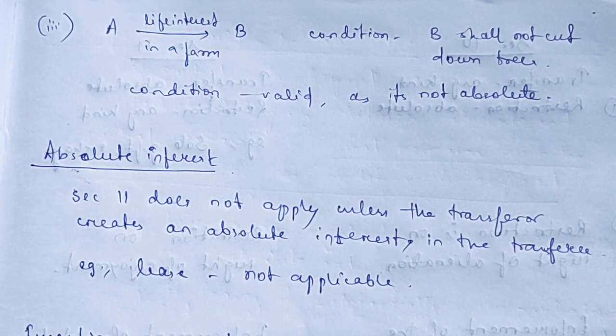So it does not apply, for instance, to a lease, which is a transfer of a limited interest, and the lessee is bound by the conditions and covenants expressed or implied in the lease restricting the mode of enjoyment. That means in a lease there is no absolute interest created, that's why section 11 will not be applicable.